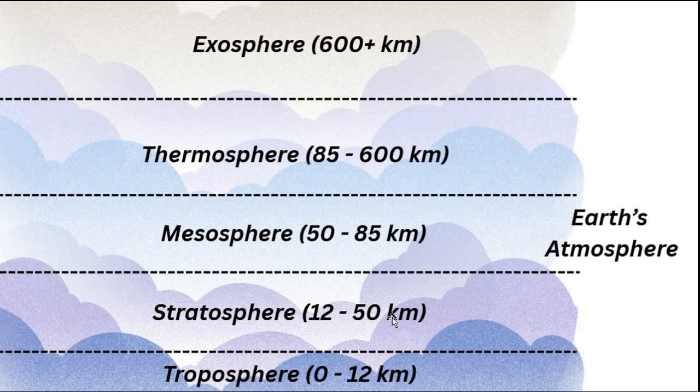These are ranges. It is not precise, this is just a general range. This is 35 kilometers almost, mesosphere. And here 85 to 600 kilometers, that is very high, almost 515 kilometers. This is the thermosphere from the surface of the earth.